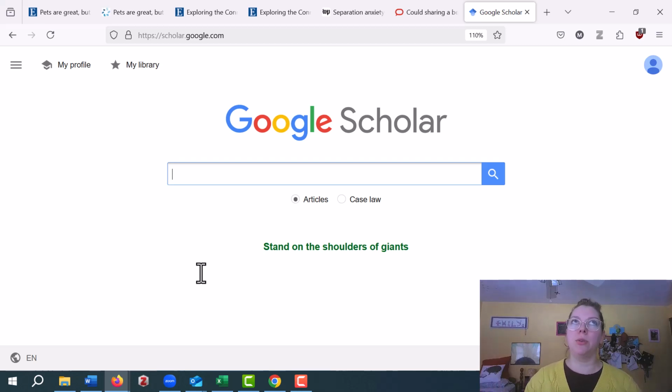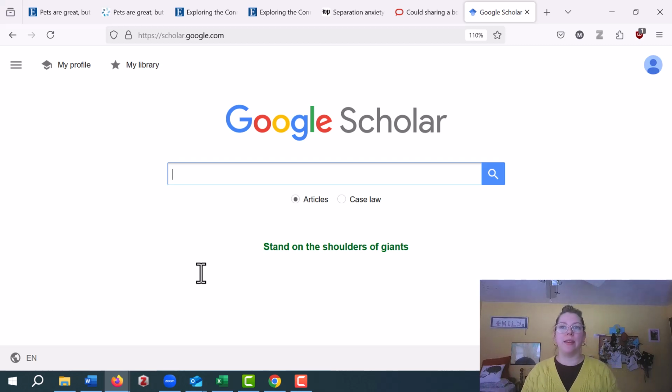The other downside to Google Scholar is that it's what's called a black box. What that means is that Google Scholar will not release its algorithm for how it ranks the results. So in most databases, if I say dog ownership and stress, it will return articles that have keywords most closely related to dog ownership and stress. Google Scholar won't do that necessarily. They won't tell you how they're ranking things.